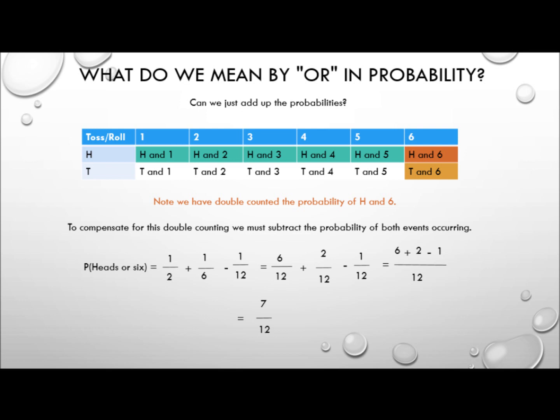So the probability of heads or 6 is equal to 1 over 2 plus 1 over 6 minus 1 over 12, which will be 6 over 12 plus 2 over 12 minus 1 over 12. Now we've got the denominators the same, we can combine the numerators, so that's 6 plus 2 minus 1 all over 12, which is 7 over 12, which now gets us the right answer.